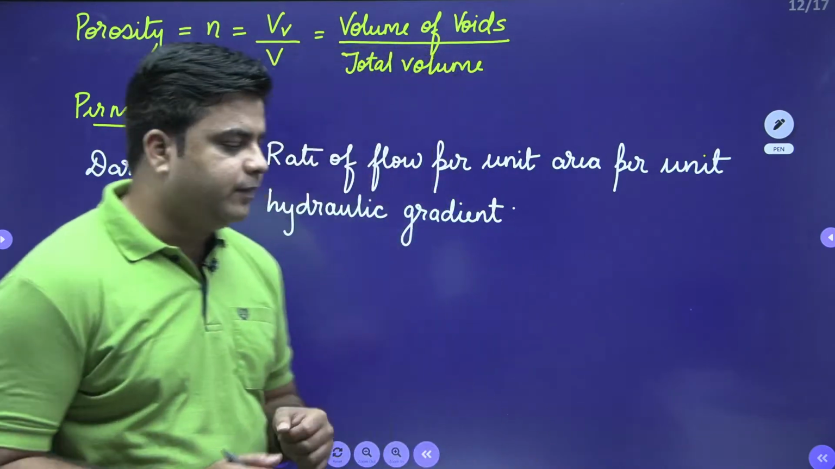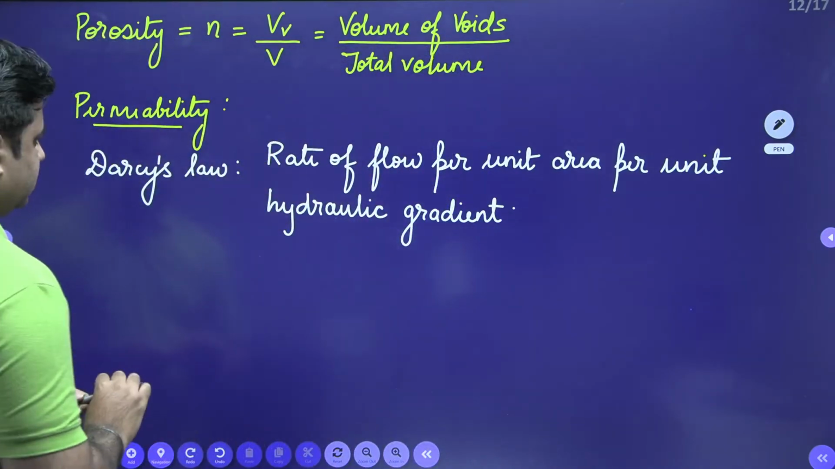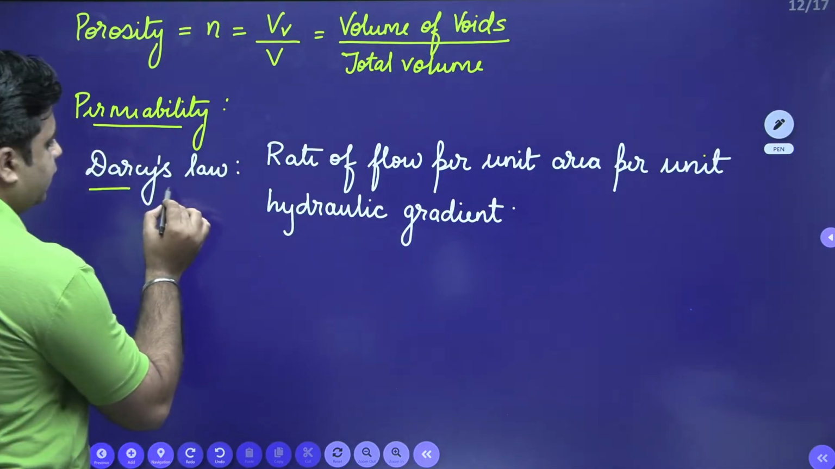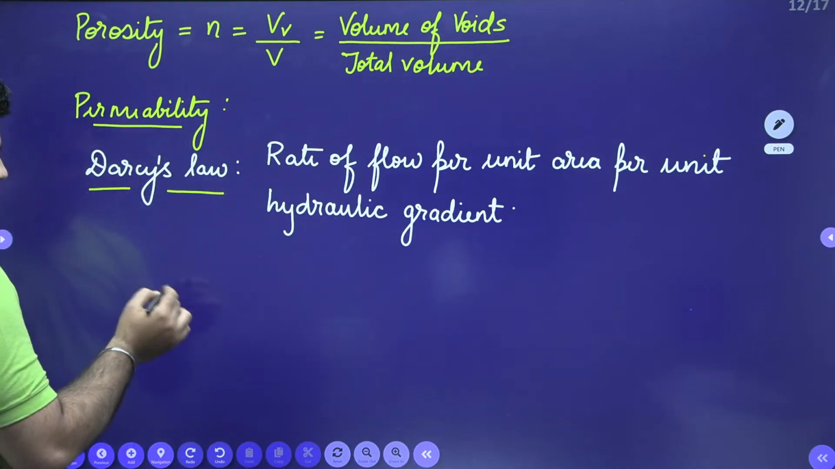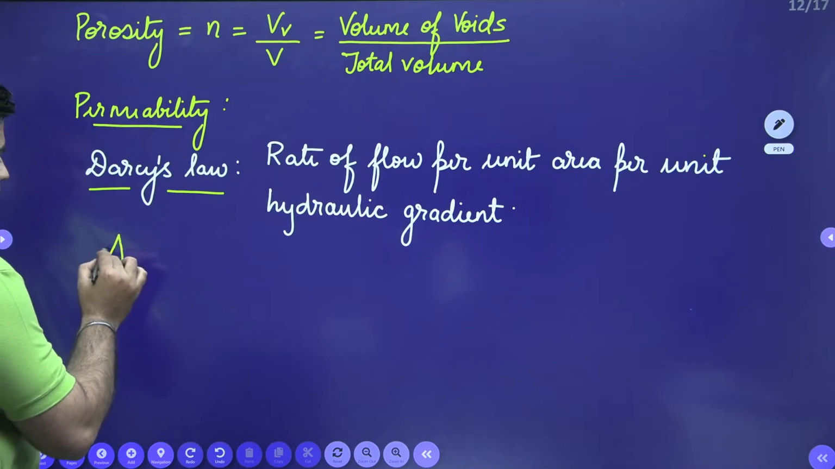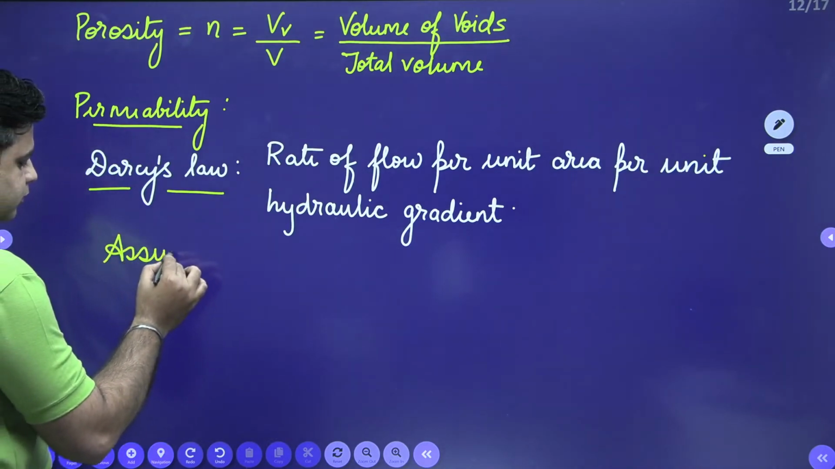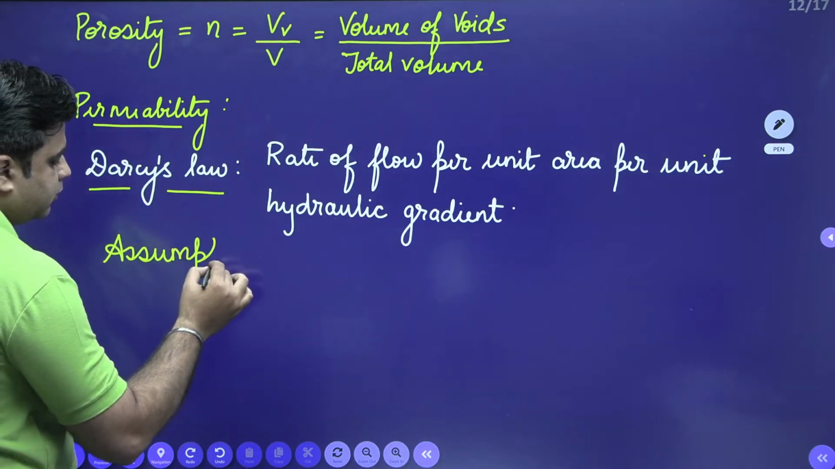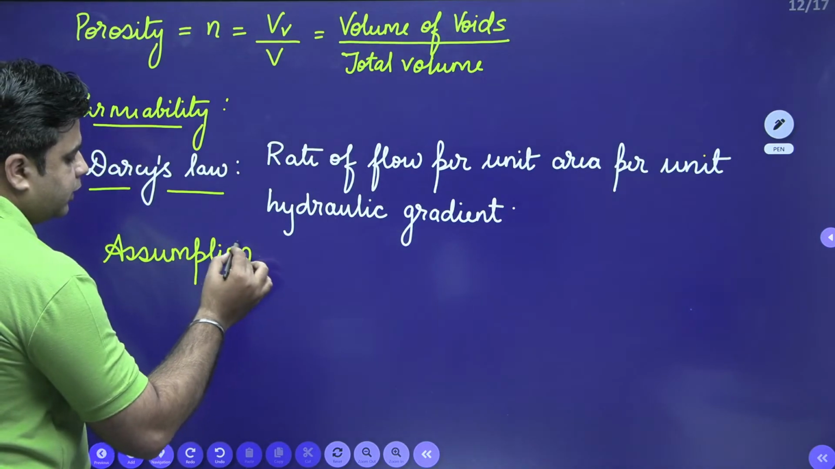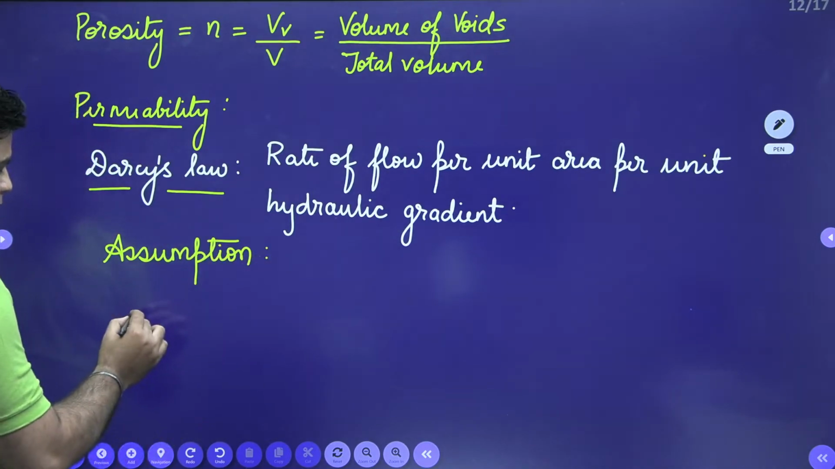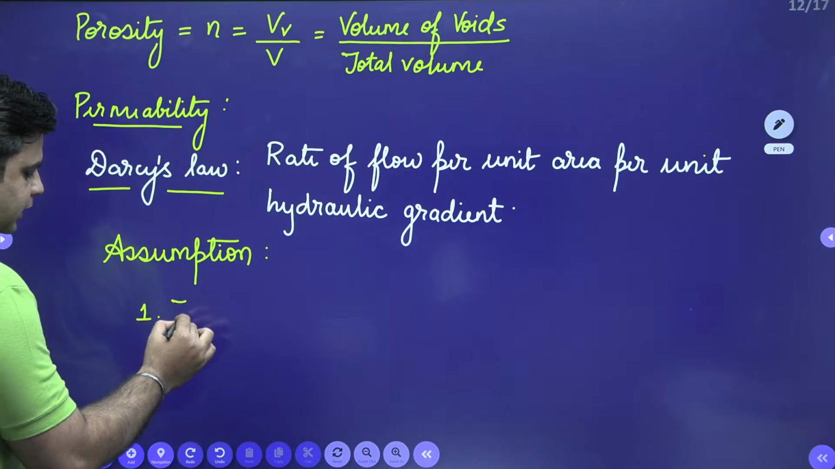Now we will see how we derive this. We are going to see Darcy's experiment. For Darcy's experiment, there are certain assumptions. First assumption is flow is laminar.